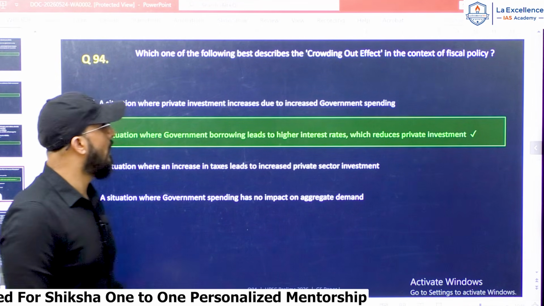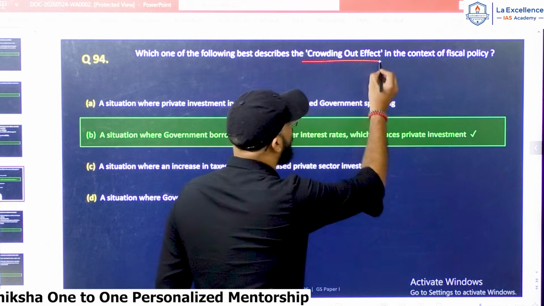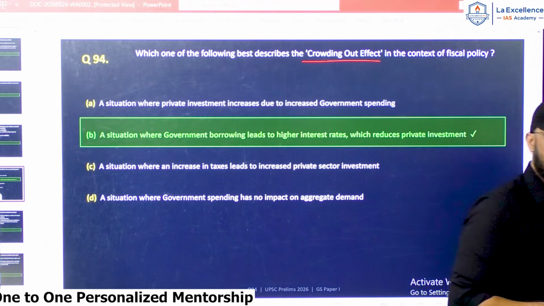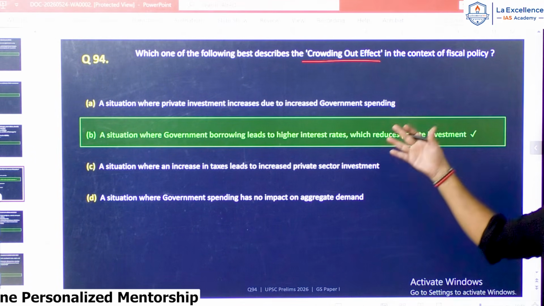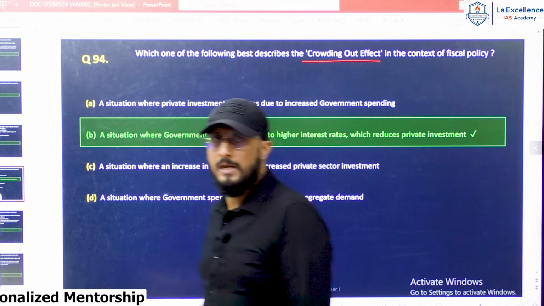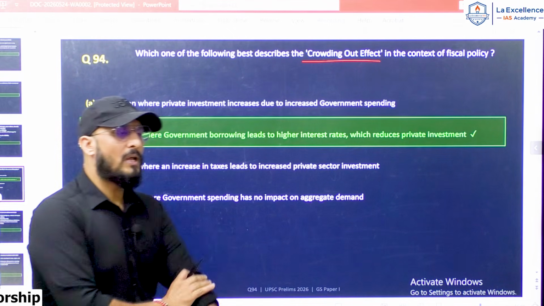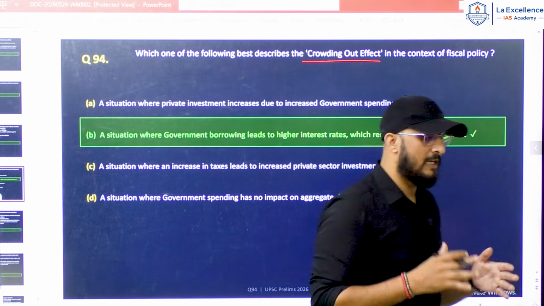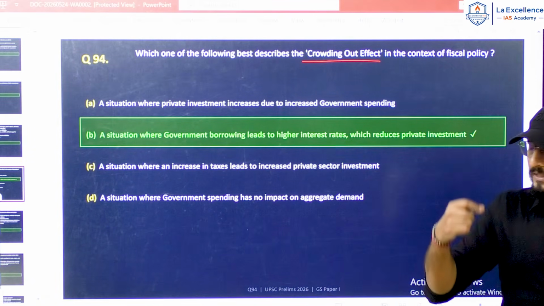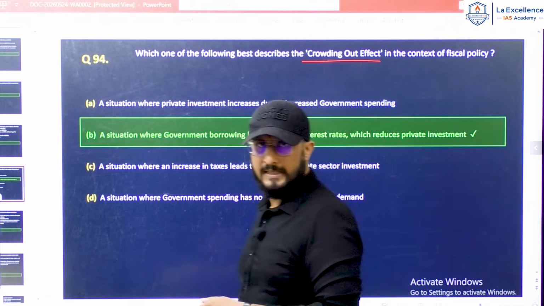Which one of the following best describes crowding out effect in the context of fiscal policy? This is a very conceptual, simple question. What do you mean by crowding out effect? See, we read crowding out effect especially in fiscal policy, especially with regard to fiscal deficit.